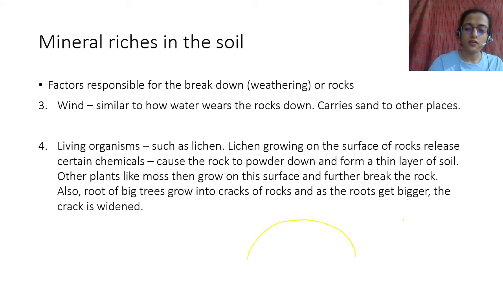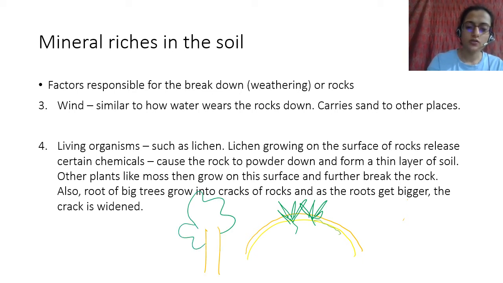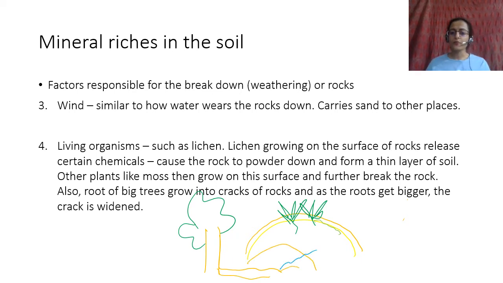Then you have some lichen that starts to grow, right? And then it causes a thin layer of soil to form, and then you have other plants that start to grow, and that leads to further breaking, like if you also have roots of big trees. So you have these big trees and you have the roots. The roots come into these big rocks and then they cause cracks. Okay, so this is how they grow.